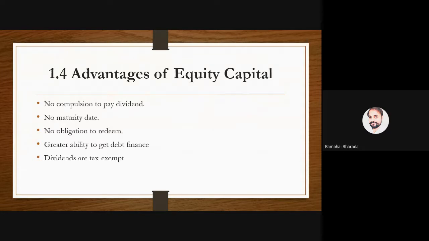And the last one. This is not so important from the point of view of the company, but it is important from you and me side. Dividends are tax exempted. Dividend is nothing but a part of profit. Companies earn profit, out of the profit they pay all the expenses, and then some profit remains. That remaining profit is divisible profit, which is distributed among the shareholders.